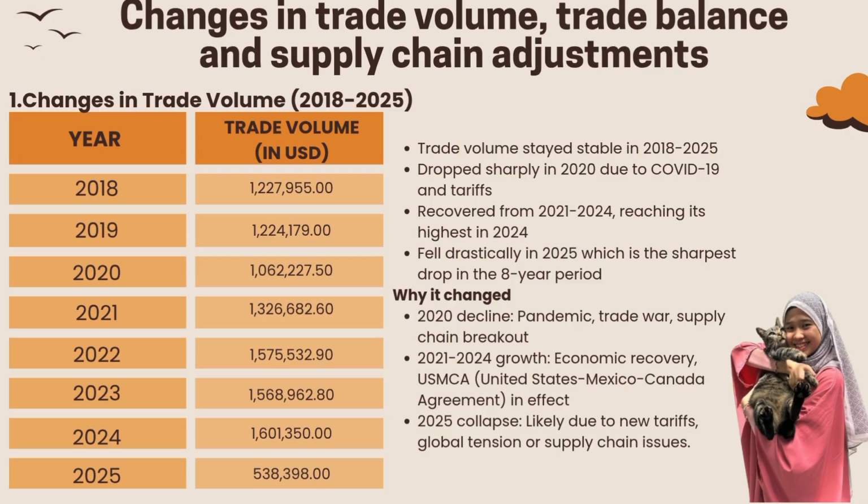However, in 2025, trade volume collapsed drastically. This was the biggest drop in the whole timeline. So why did this happen? The 2020 drop was caused by the pandemic, trade wars, and broken supply chain. The growth from 2021 to 2024 happened because of economic recovery and the USMCA agreement taking effect. And the 2025 collapse was likely due to new tariffs, global tension, or more supply chain problems.